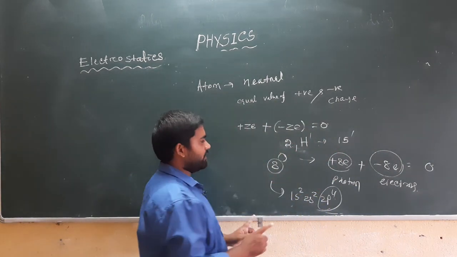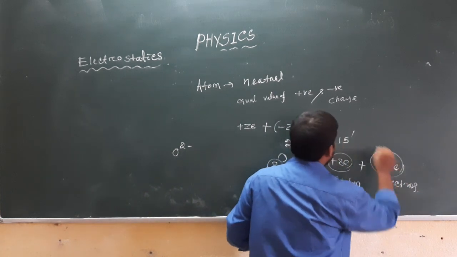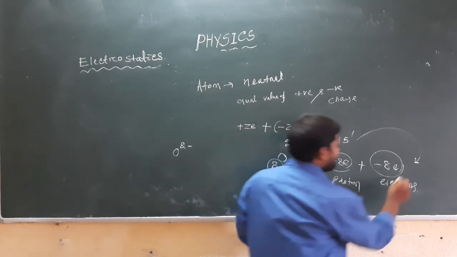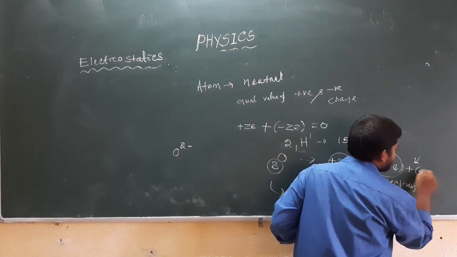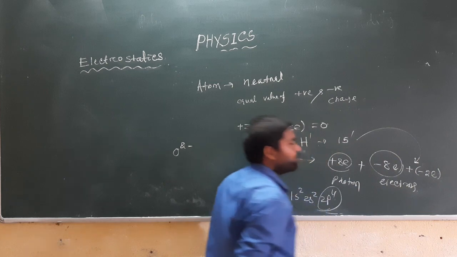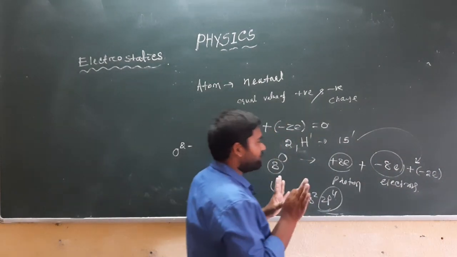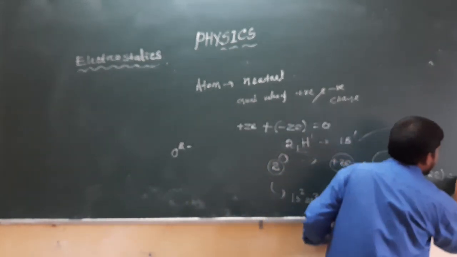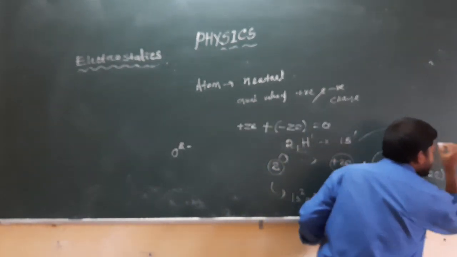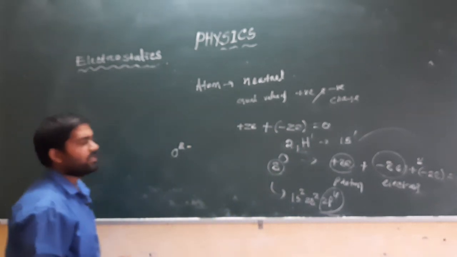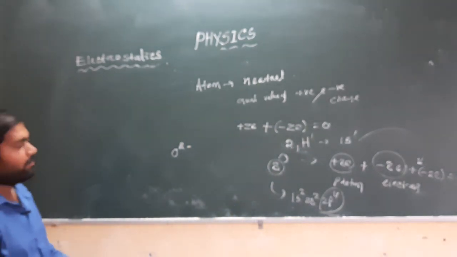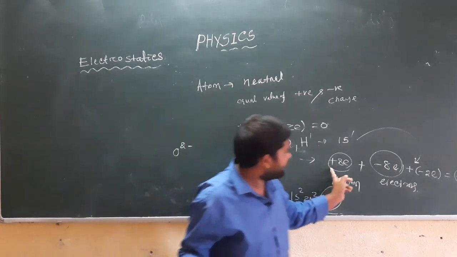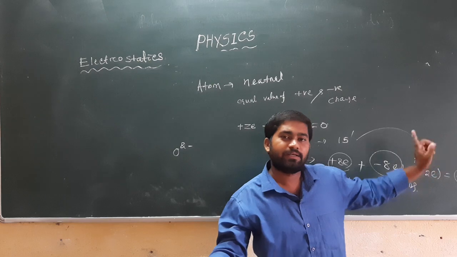But now it has 2 more electrons, so its charge will be minus 2e. Minus 2e means it has 2 extra electrons, and the net charge on that oxygen will be negative.